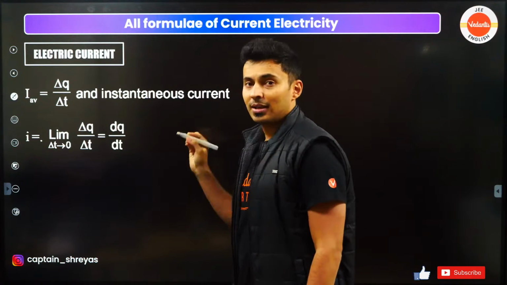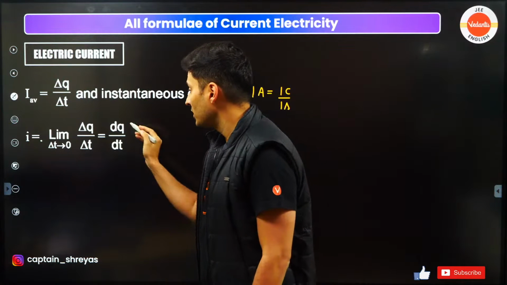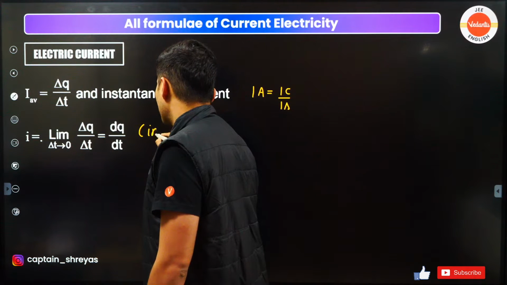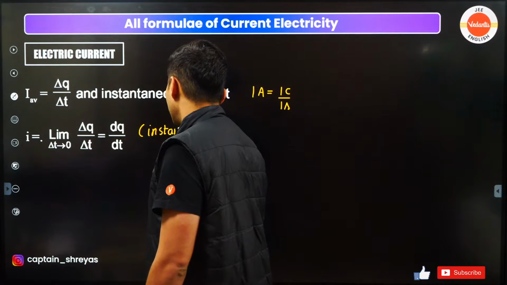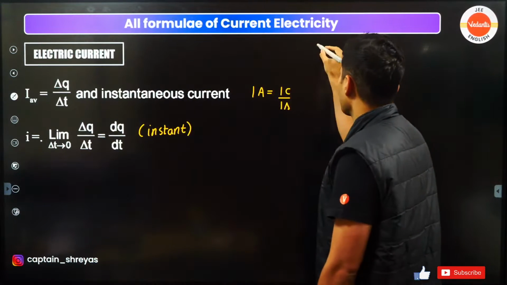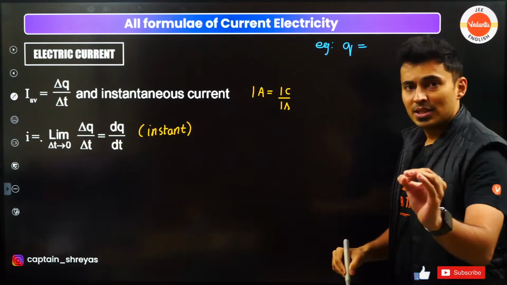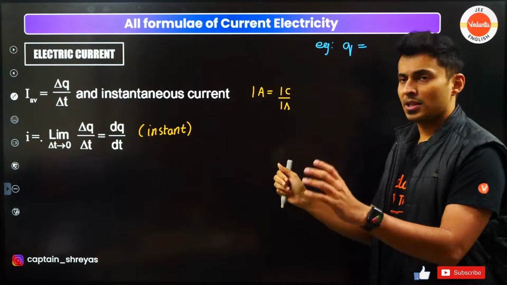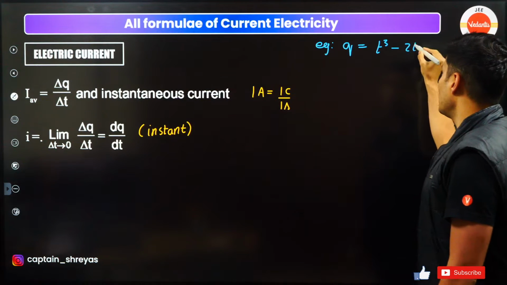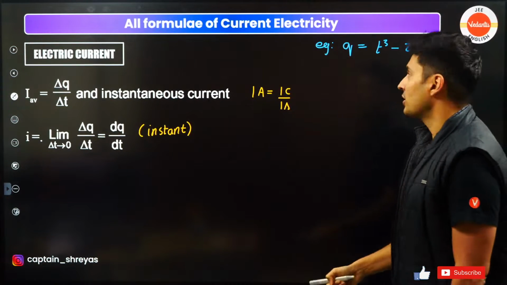Now this is okay if it is average current, but if it is instantaneous current, then you use dq by dt. This is more specifically used for instantaneous current. So say for example, something like this. The charge which is going through a cross section happens to be t cube minus 2t plus 7 coulombs. So find the current as a function of time.